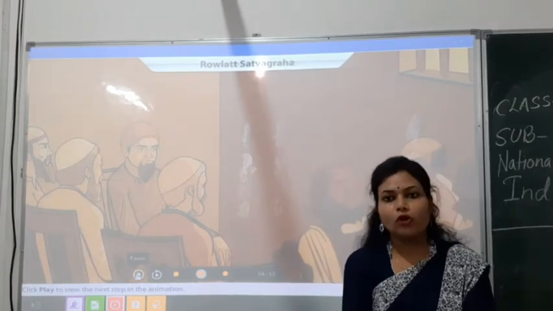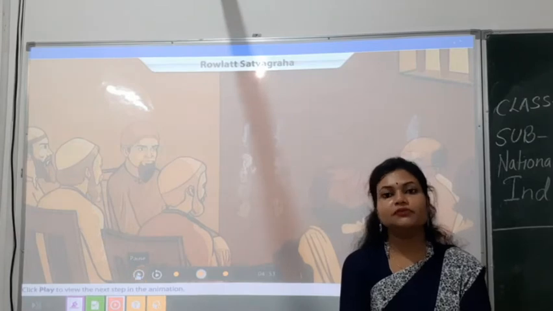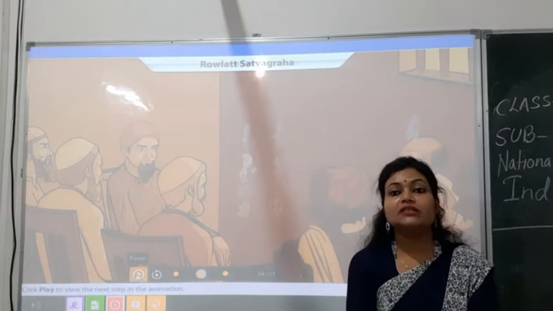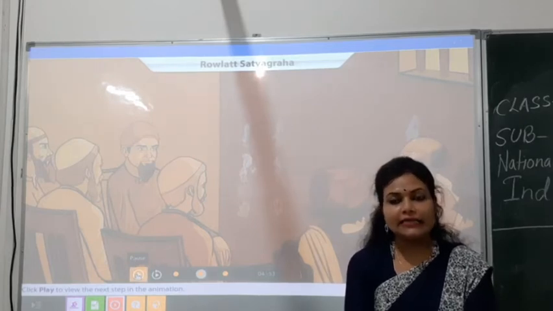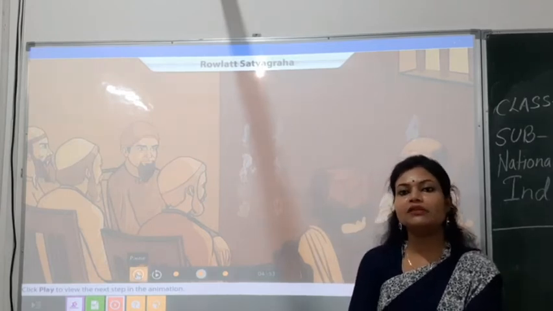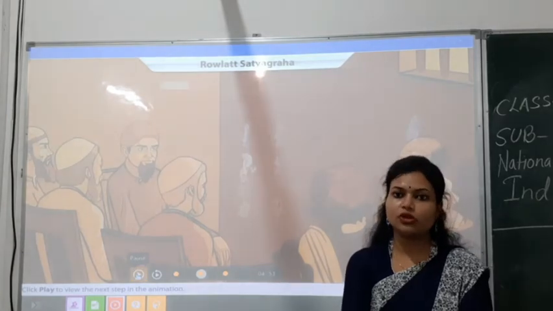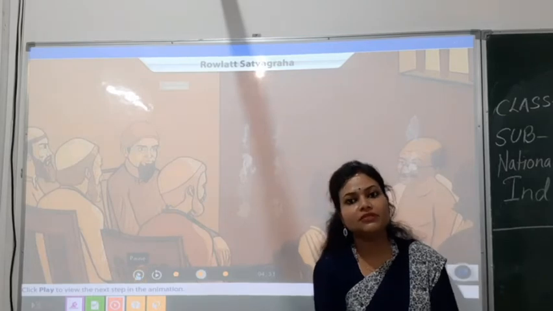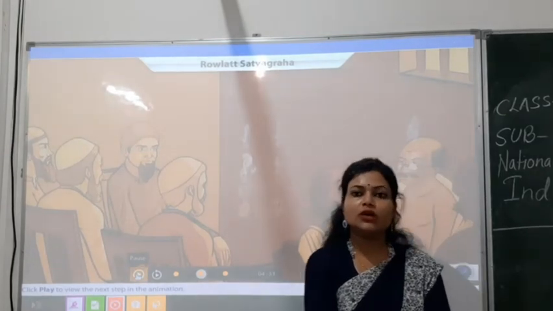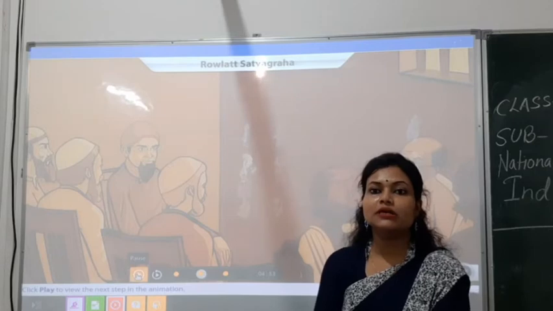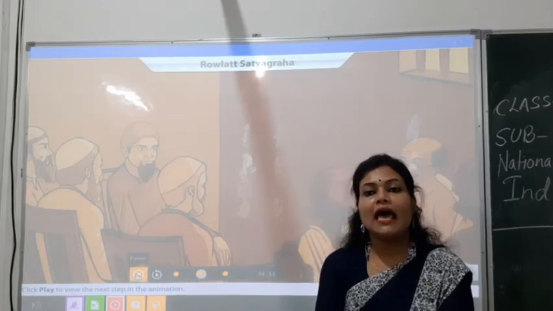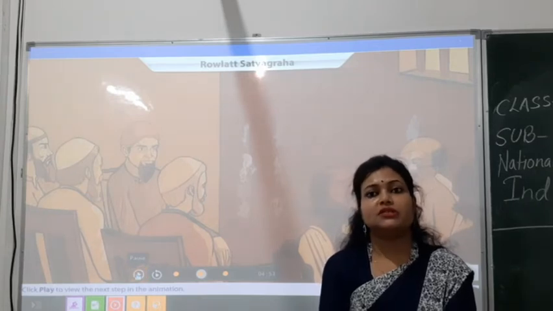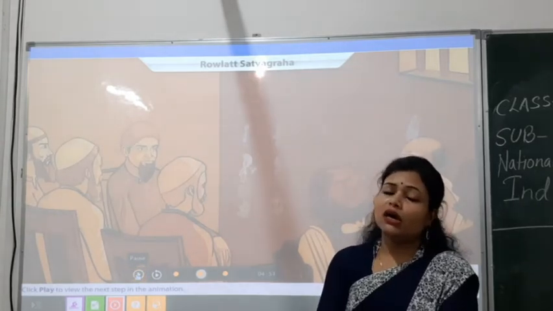The followers were obeying his word, but in 1919 the Jallianwala Bagh incident happened in Amritsar. The people were peacefully listening to a meeting, and suddenly General Dyer came and shot many thousands of people, including men, women and children.